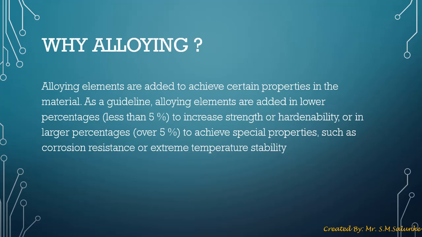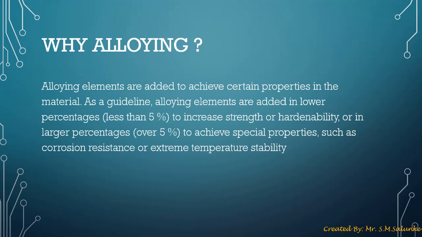So alloying elements are added to achieve certain properties in a material. As a guideline, alloying elements are added in lower percentages. We have already seen the percentage of alloying elements is really low, ranging from 0.05% to 5%. Also, if we increase the percentage, we achieve different properties from the alloy.